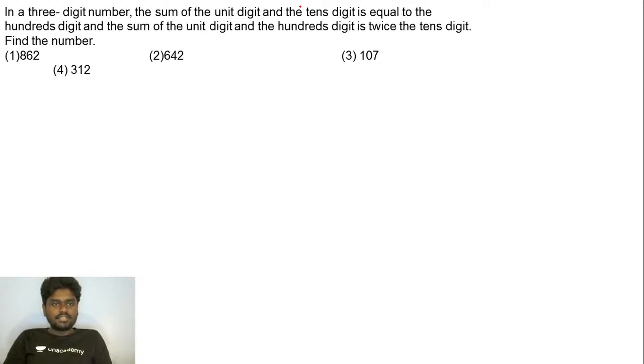You have a 3-digit number in which the sum of the unit digit and tens digit is equal to the hundreds digit. So here 6 plus 2 is 8, okay. 4 plus 2 is 6, and then 0 plus 7 is not 1, ruled out, and then 1 plus 2 is 3, okay. We have these three options, that is 6, 8, 2, 6, 4, 2, and 3, 1, right?